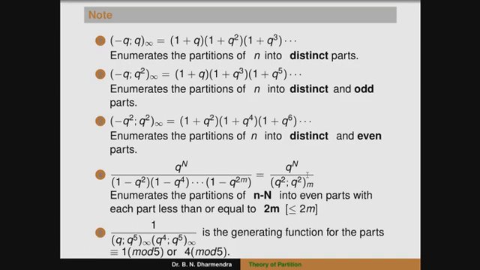You can observe that if the numerator term is minus q infinity, that enumerates a partition of n into distinct parts. If the denominator is there, that is 1 divided by q infinity with the positive sign, that enumerates the partitions of n. That is the major difference between these two terms.